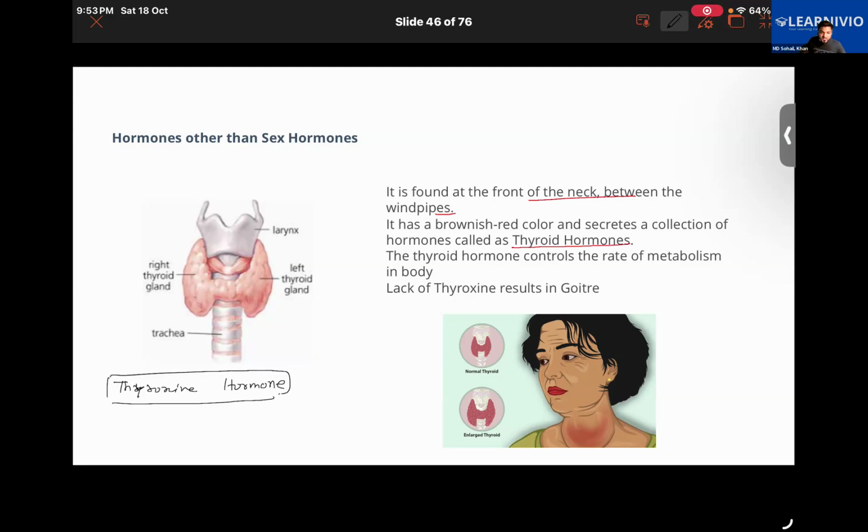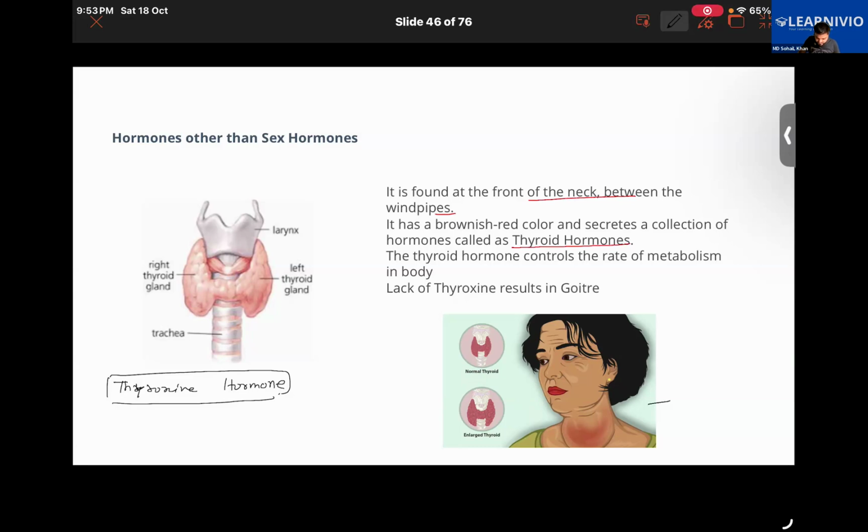Now, in order to produce this thyroxine hormone, the thyroid gland needs iodine. And where do we get iodine from? We get it from iodized salt. So if our diet lacks iodine, what will happen? This thyroid gland starts expanding in order to absorb the maximum amount of iodine. Try to understand the concept. The thyroid gland expands itself in order to maximize the absorption of iodine, and that leads to a condition called goiter.